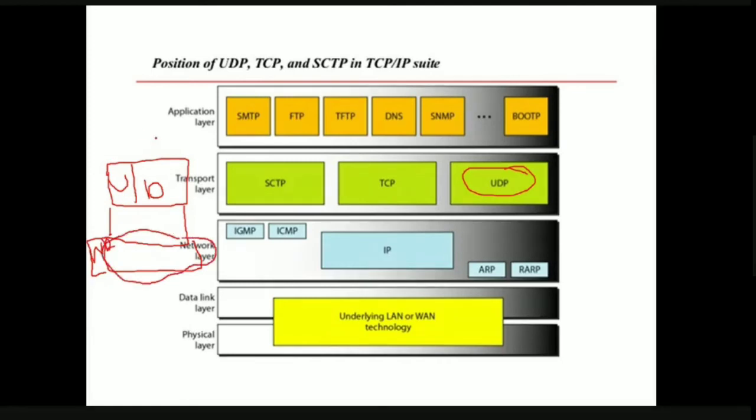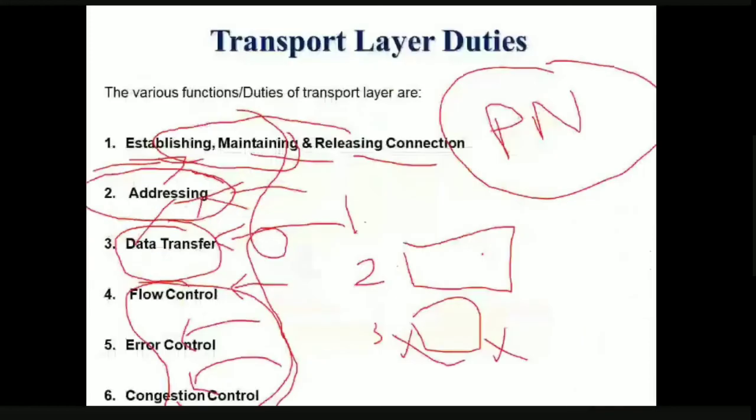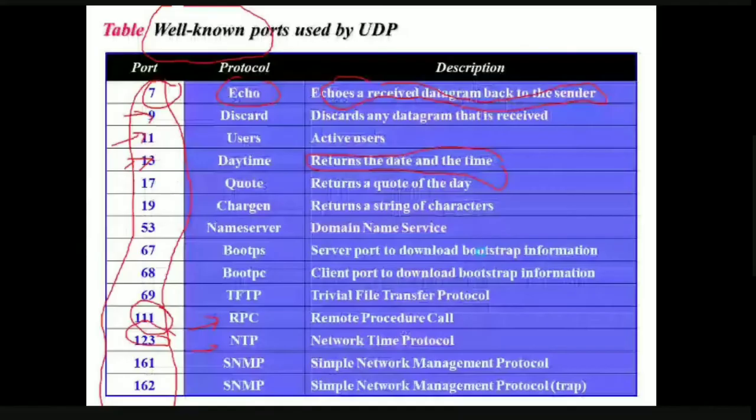That is, the process of placing the header part and data part of the upper layer into the data part of the next lower layer is called encapsulation. At the receiver side, what happens again? This complete data part consists of header part and data part again. The process of removing the header and data part from the data part of the lower layer is called decapsulation. So UDP protocol also does encapsulation and decapsulation.